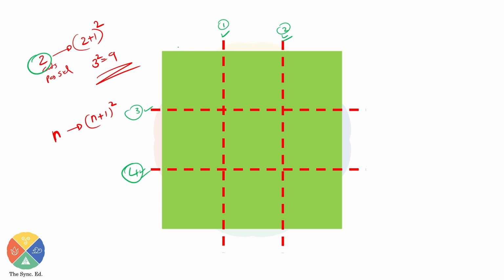Since it is a square, it will have 2 dimensions, first dimension and second dimension. You're cutting once per side, per dimension.